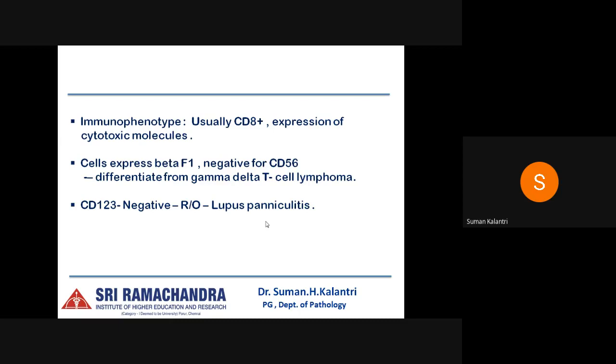So CD123 is negative, and if it is positive, it identifies the plasmacytoid dendritic cells which are present in lupus panniculitis. So dissemination to lymph node and other organs is usually rare, with the overall survival rate being 80%. But if there is a hemophagocytic syndrome, the prognosis is poor.